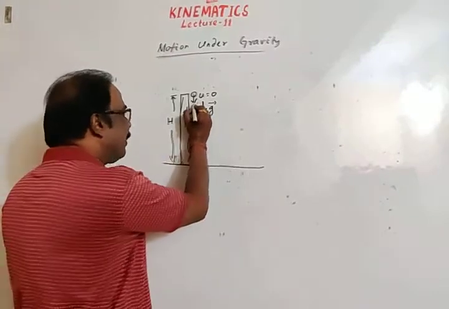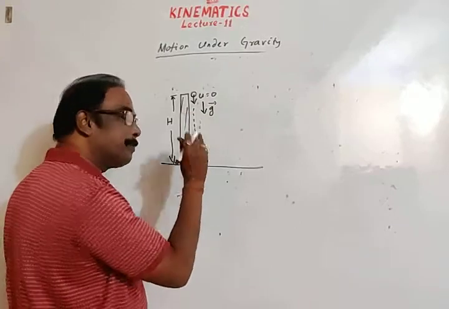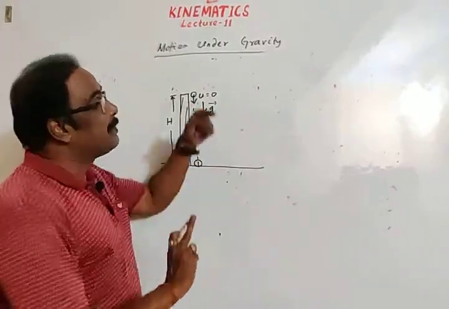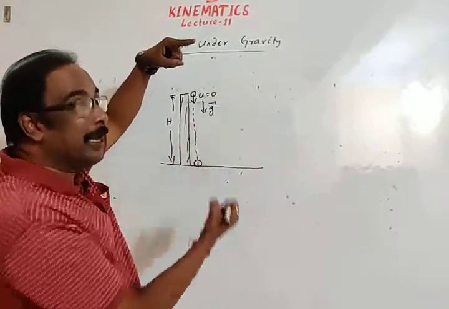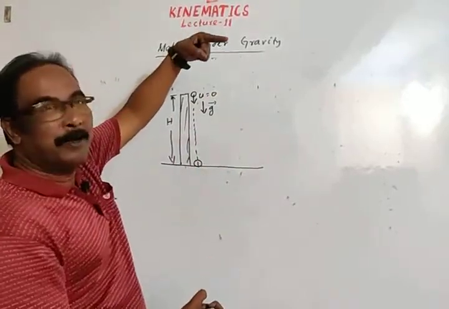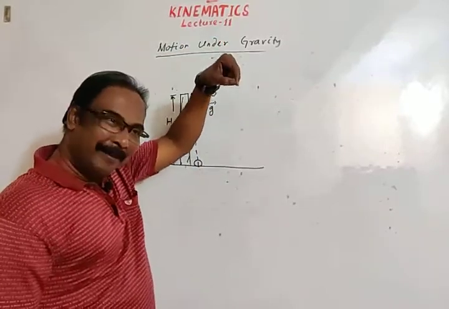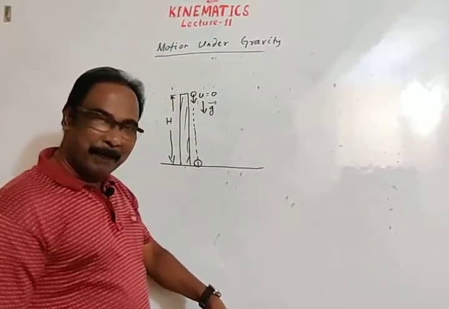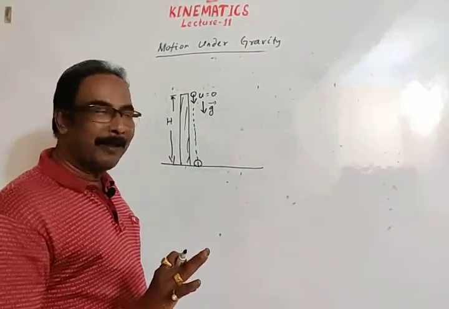And finally, this will be an accelerated motion when the body moves down. In the previous case, when the body was moving in upward direction, motion was retarded. At the highest point, velocity is 0. And when the body moves from the top towards the ground, motion is accelerated.